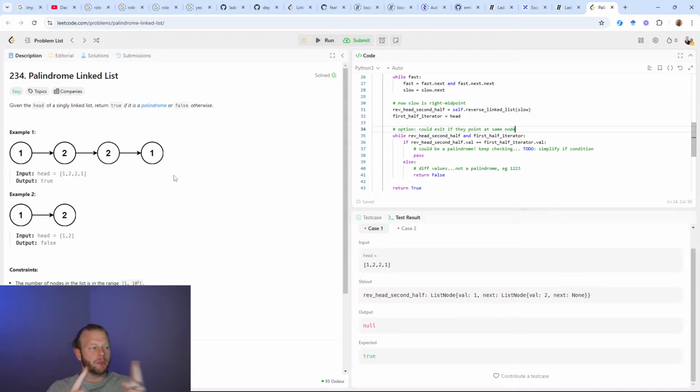Otherwise, what if they just go past each other? I think that's what I usually do, actually. So 1, 2, they're the same, and then when they cross, they're actually still the same. And they eventually hit none. So there's a linear speed up there, but they're both going to be O of n.